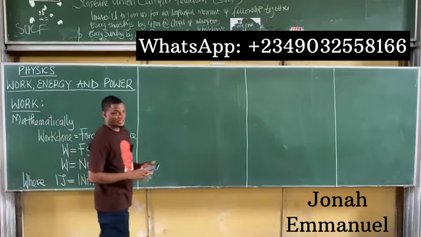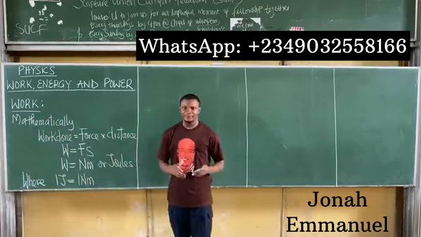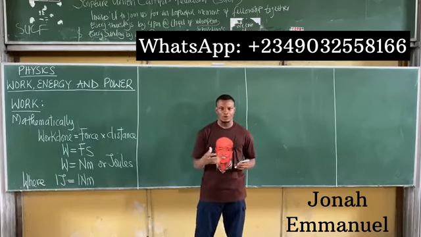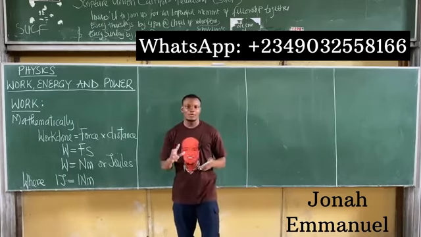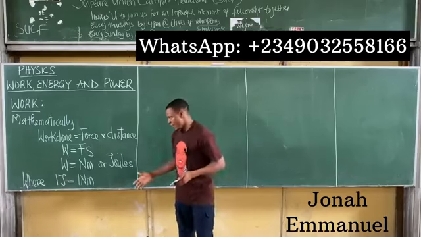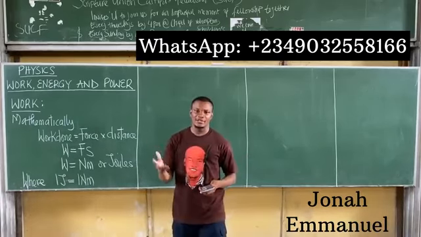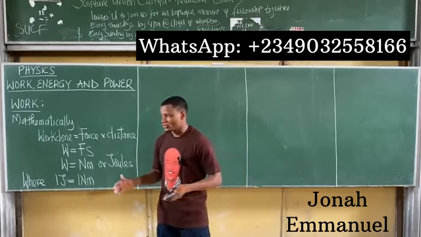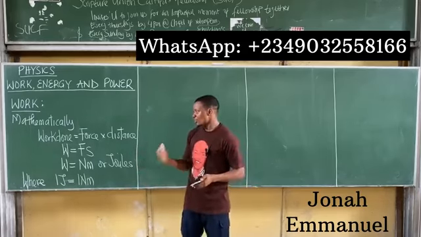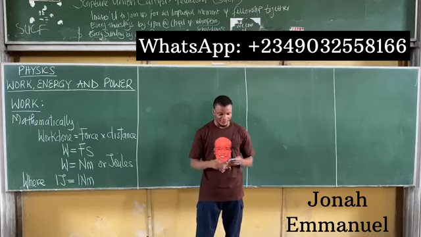All right, so joules becomes the universally accepted SI unit for work done. An alternative SI unit for work done is Newton meter, as we clearly stated. And of course, joules and Newton meter are the same thing. All right. So 1 joule is equal to 1 Newton meter. So we have this. All right.